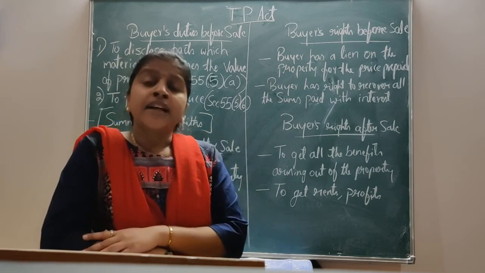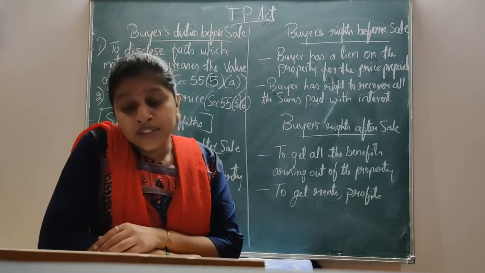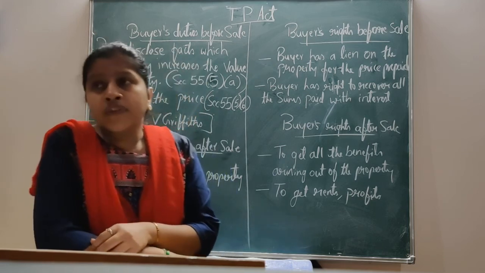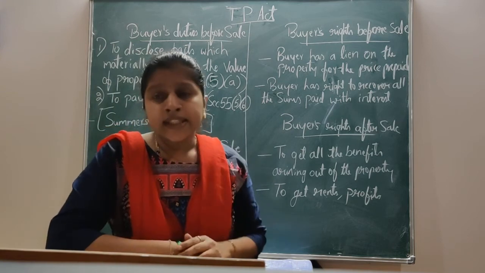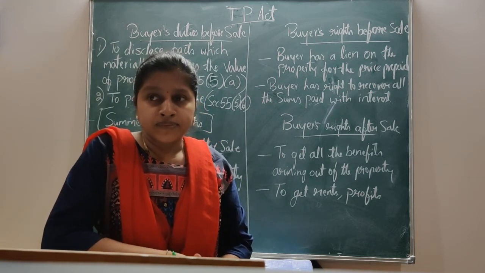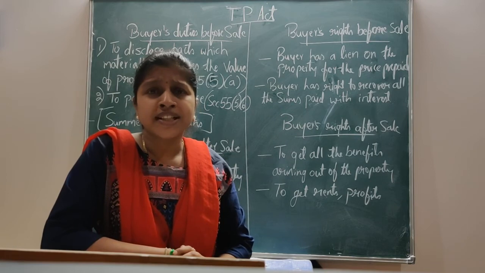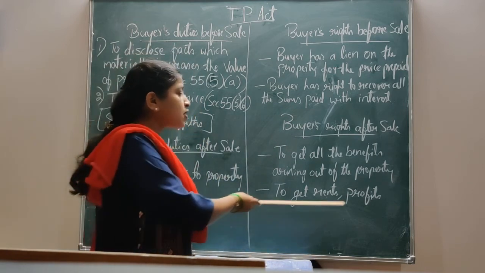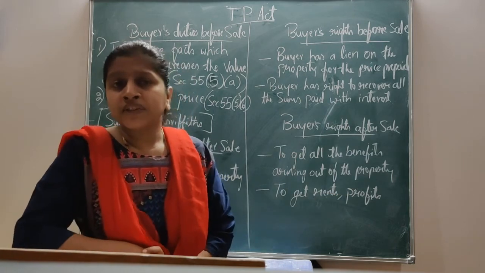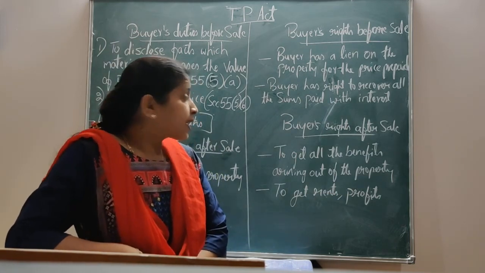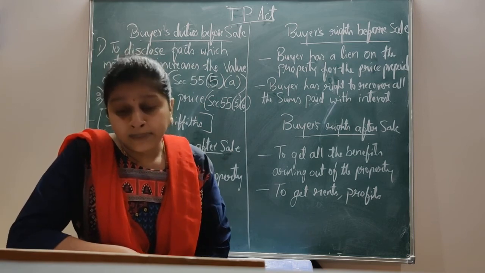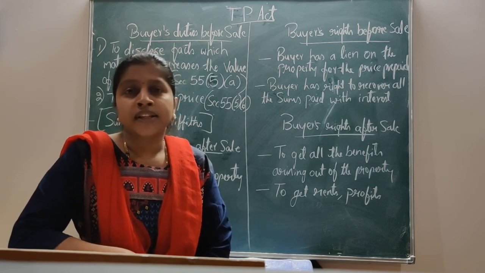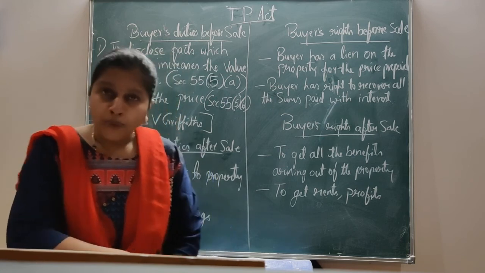And the buyer is entitled to get the rents, profits or produce or any other beneficial interest or legal incidents of that property. You all know what legal incidents are. Not only the rents, profits or beneficial interest of the property can be recovered by the buyer; the buyer is also entitled to get the legal incidents of the property.